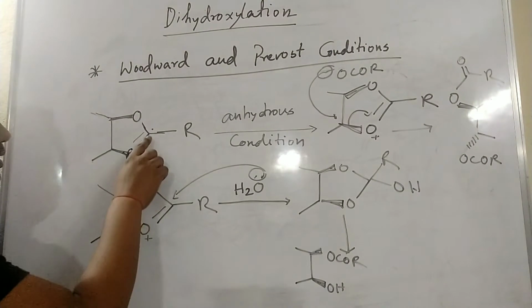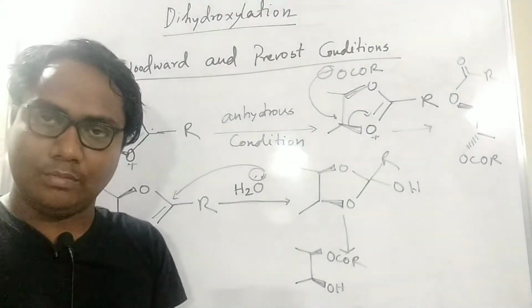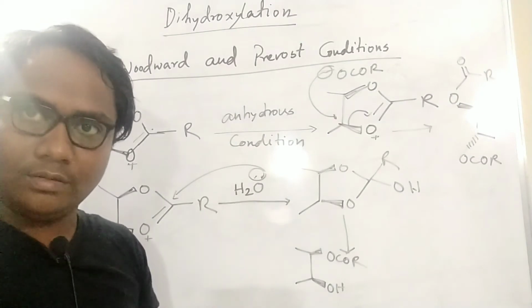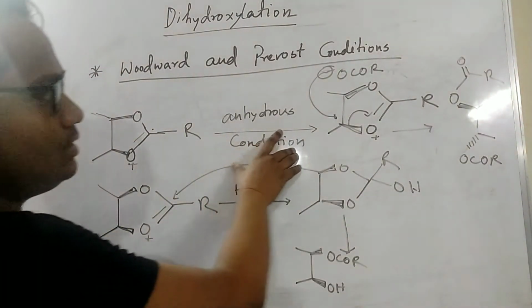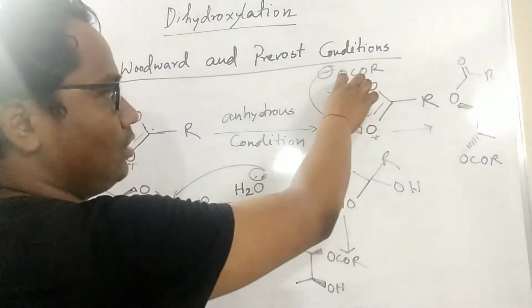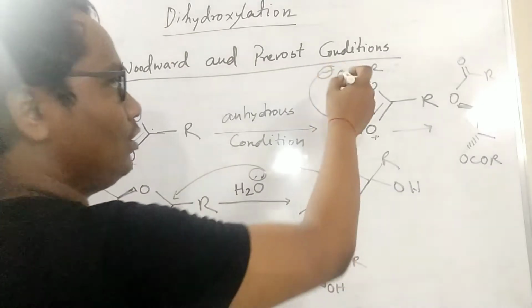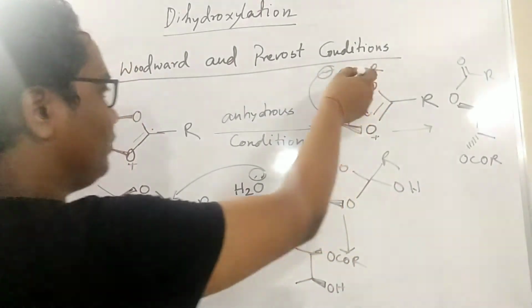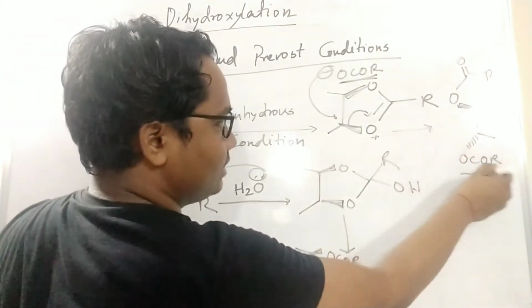See, here this is the anhydrous condition. What will be the product? I told you that the trans product will predominate because in anhydrous condition no water is there. So from the silver salt, this salt part will come and attack. Here it is up, so it will attack from the down way. So this is the product.